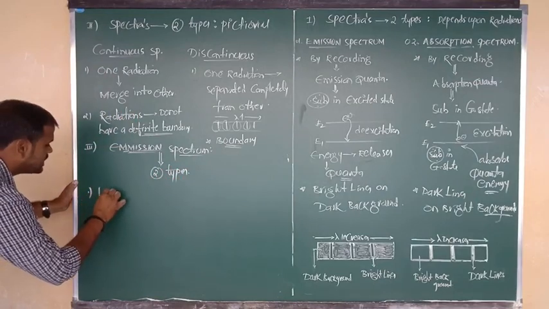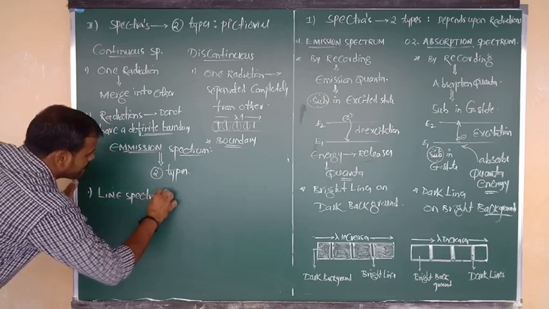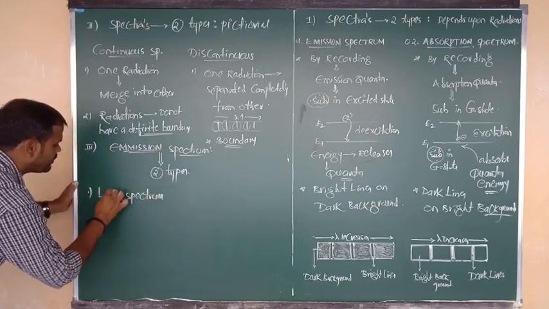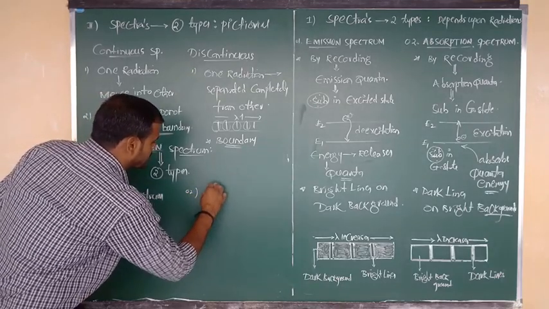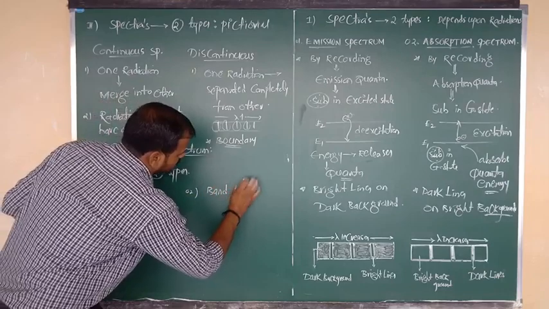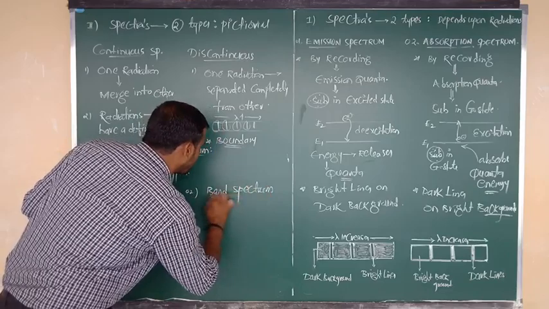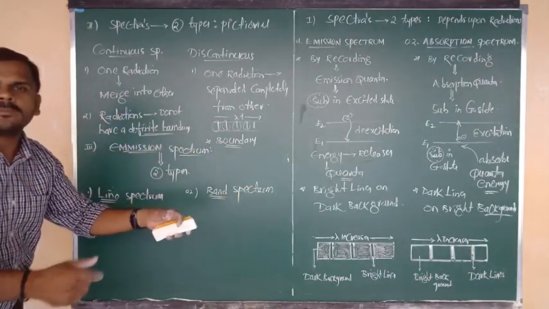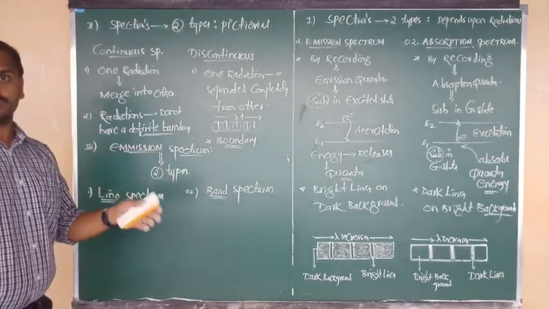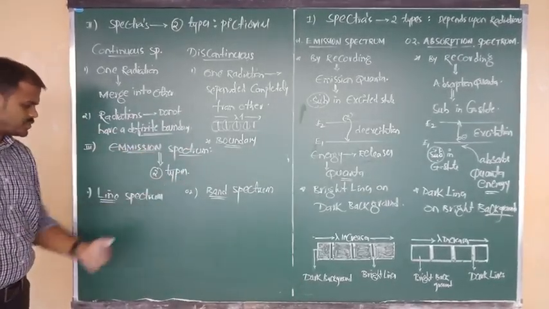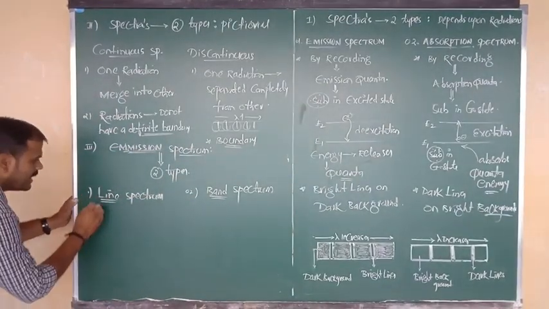Emission spectrum is classified into two types. Number one is the line spectrum, and number two is the band spectrum. So emission spectrum is classified into two types, depending upon the lines exhibited by the atoms and molecules. One is line spectrum, and one more is band spectrum. So come on, listen carefully.